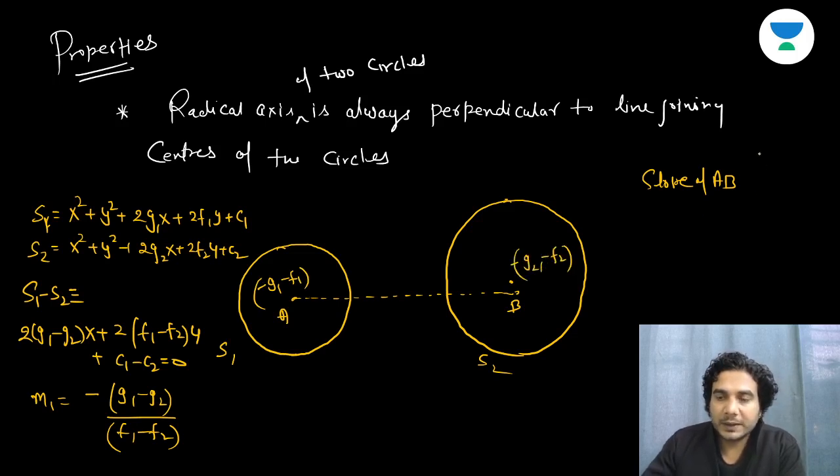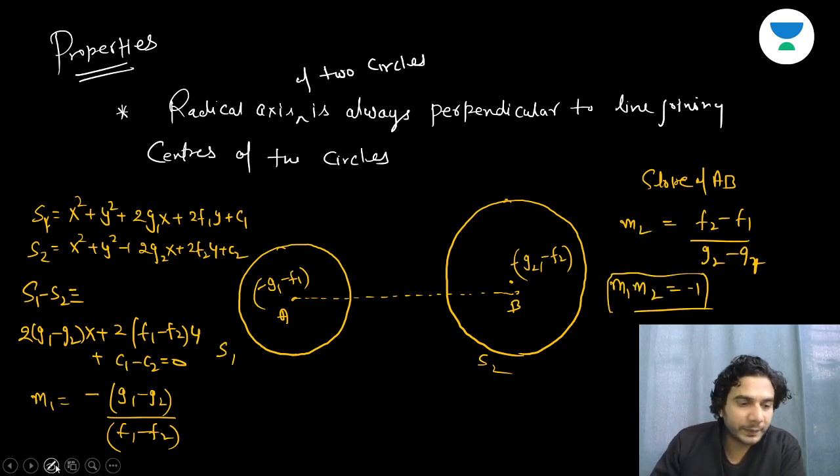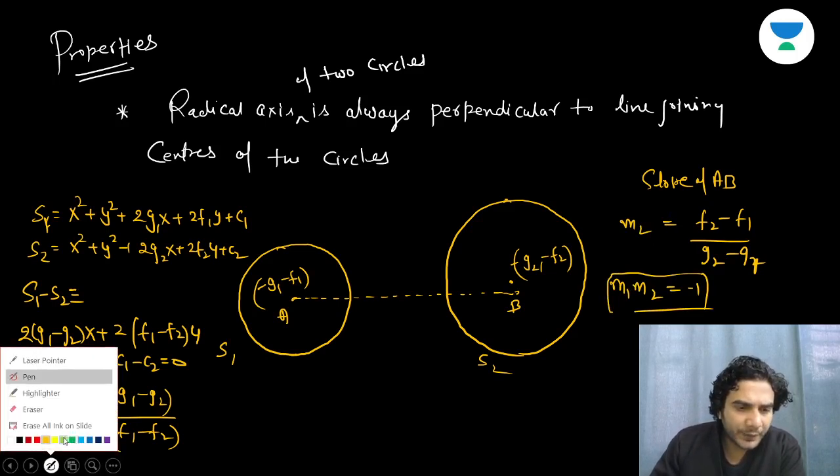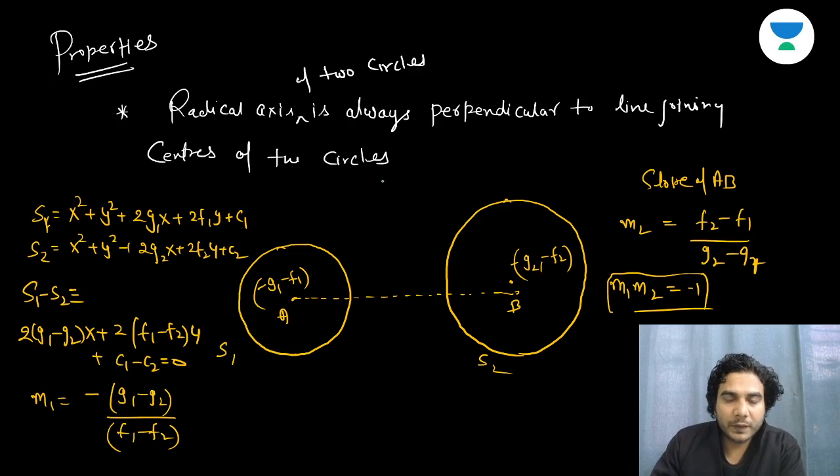So slope, let's write the slope. Slope is (f2 minus f1) divided by (g2 minus g1), that is, y2 minus y1 upon x2 minus x1. This is slope m2. Clearly you can see that m1 m2 is equal to minus 1. So if m1 m2 is equal to minus 1, that means the radical axis is perpendicular to the line joining the centers, right? Hence proved. We have proved it easily.